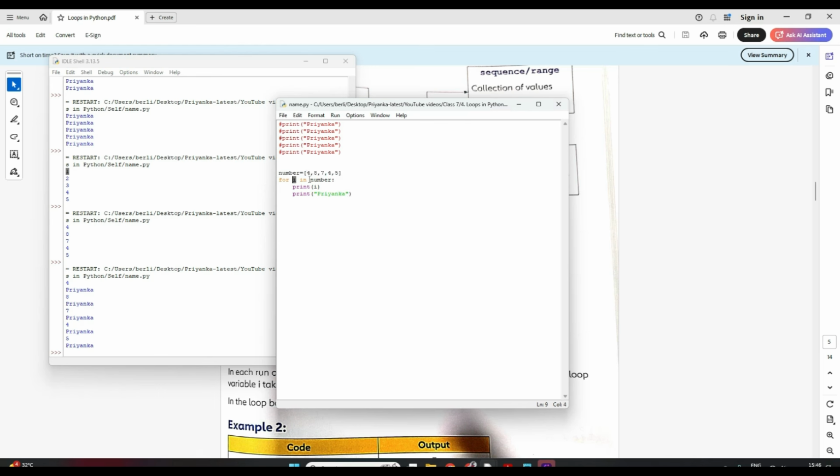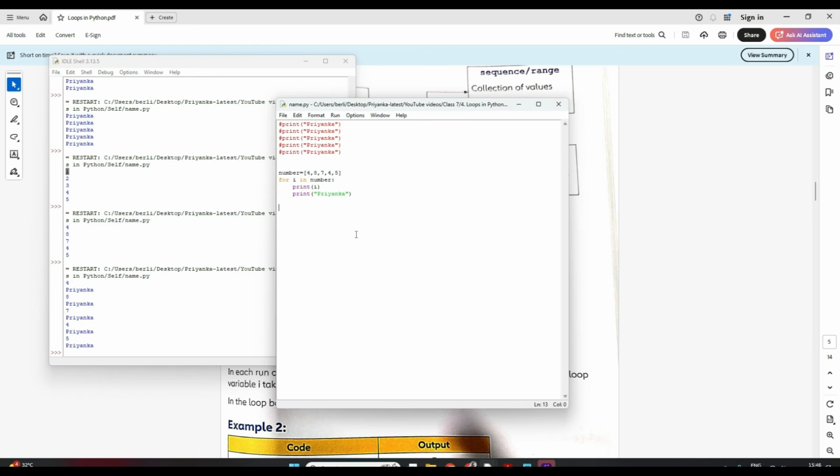Now I became 8, the second value. So it will print 8, and it will again print Priyanka because I have given the second statement. Now it will again go up, now I becomes 7, it will print 7 here and Priyanka here, again it goes up, 4 and 5, like this.